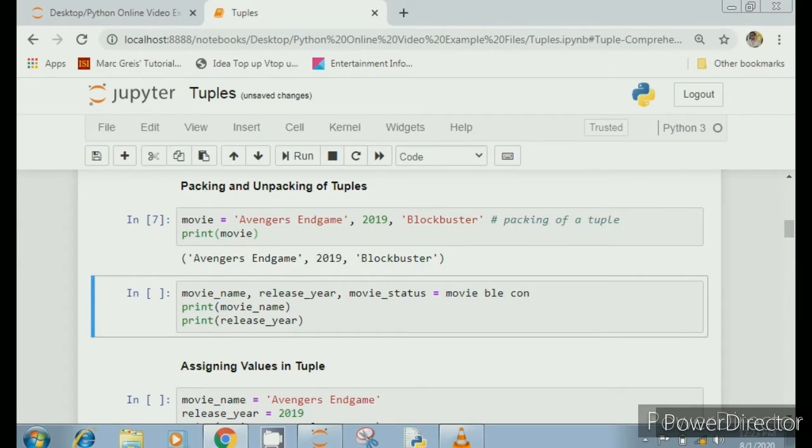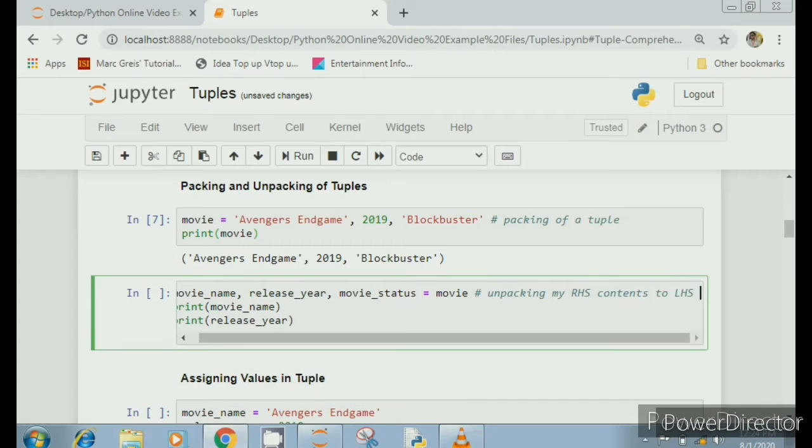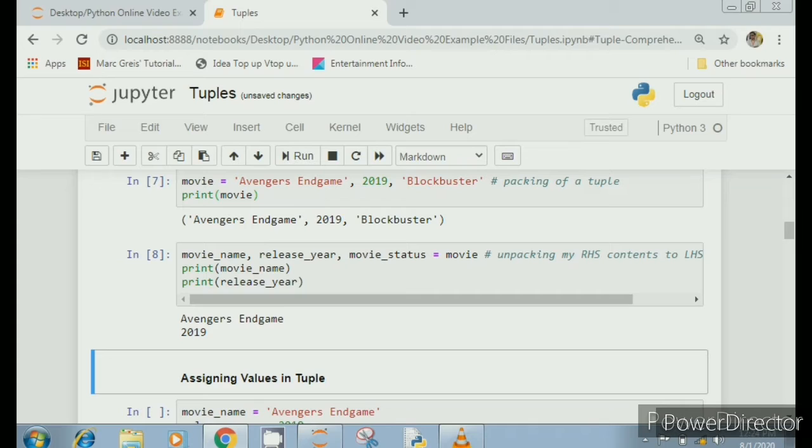Unpacking means I am assigning all these values to certain variables at a single time. So I have got movie_name, release_year, movie_status, and to these 3 variables I have to assign 3 values, and those 3 values are packed inside my variable movie. So I'm going to unpack it and give them to these 3 variables individually. I'm printing here movie_name and release here, and you see 2 values have been assigned to 2 variables respectively. So this is packing and unpacking.